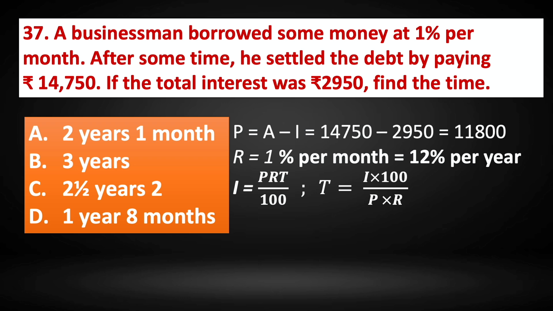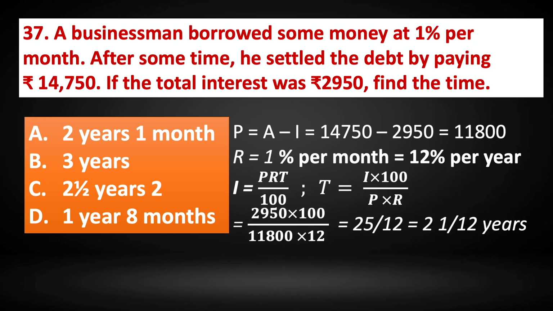Now we need to find the time. So we will take the T to the left hand side. It becomes 100 into I by P into R. So we know the interest is 2,950. So 100 into 2,950 divided by the principal, that is 11,800, into 12. 12% is the rate. So when we solve this, we will get 25 by 12, that is equal to 2.5 years.